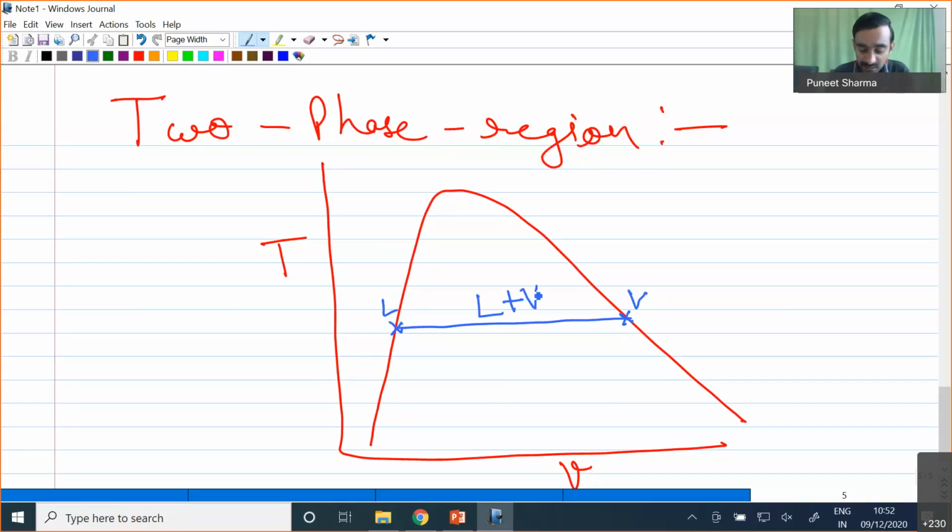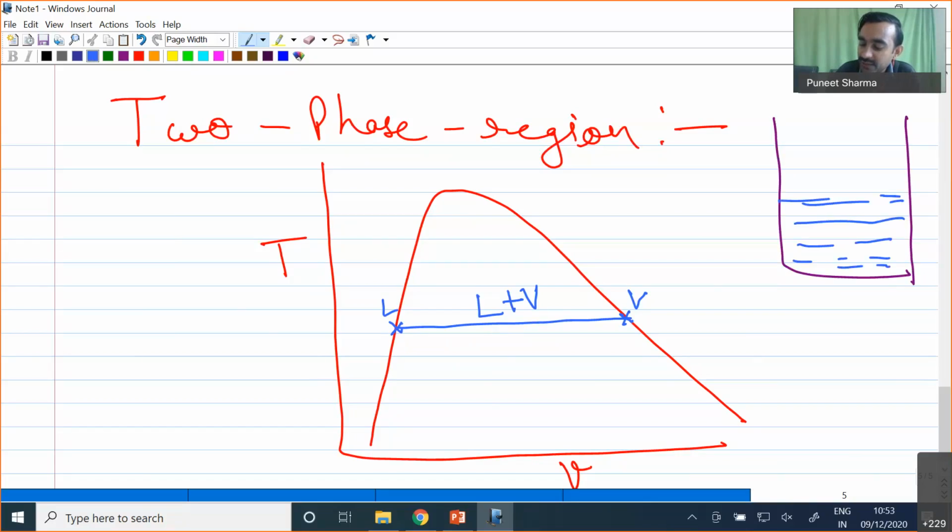Now the question comes: how do we characterize the properties of any substance which lies inside the liquid-vapor dome? So let me consider a container, and in this container I have some amount of liquid and some amount of vapor also.